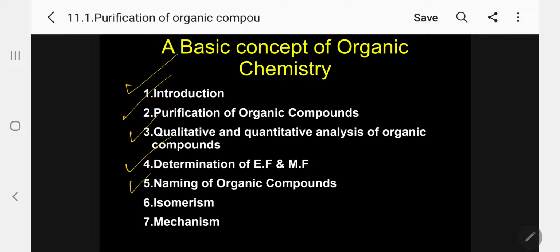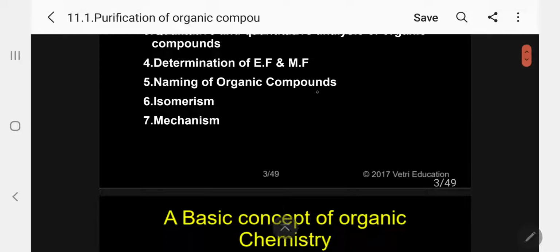After knowing the formula, now we have to name the organic compounds, one by common name, another by IUPAC name. And the most important is isomerism. And lastly, the most important is reactions and mechanism. Under this, again a number of subtitles are there, that is electron displacement effects and types of reaction mechanism. So we are going to discuss nearly 15 subunits under this chapter.